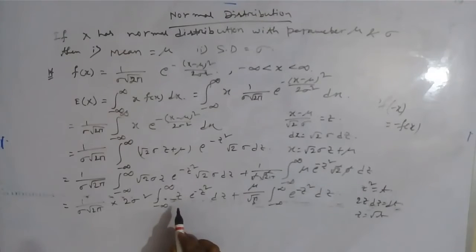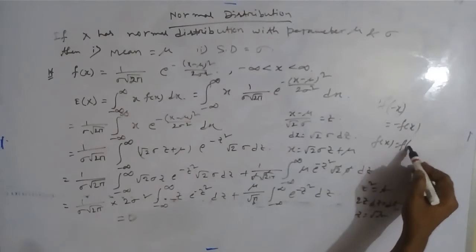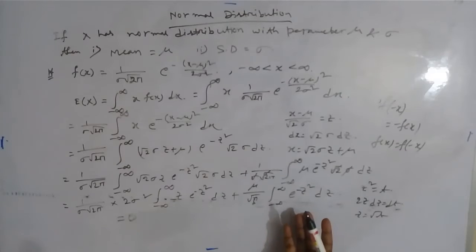So it will be an odd function, and we know that the integral from minus a to a of f(x) dx equals 0 if f(x) is an odd function. So here it will be 0 since this is an odd function, and the other is an even function. The definition of an even function is f of x equal to f of minus x. If you place minus z in place of z, it will be the same. So this is an even function.